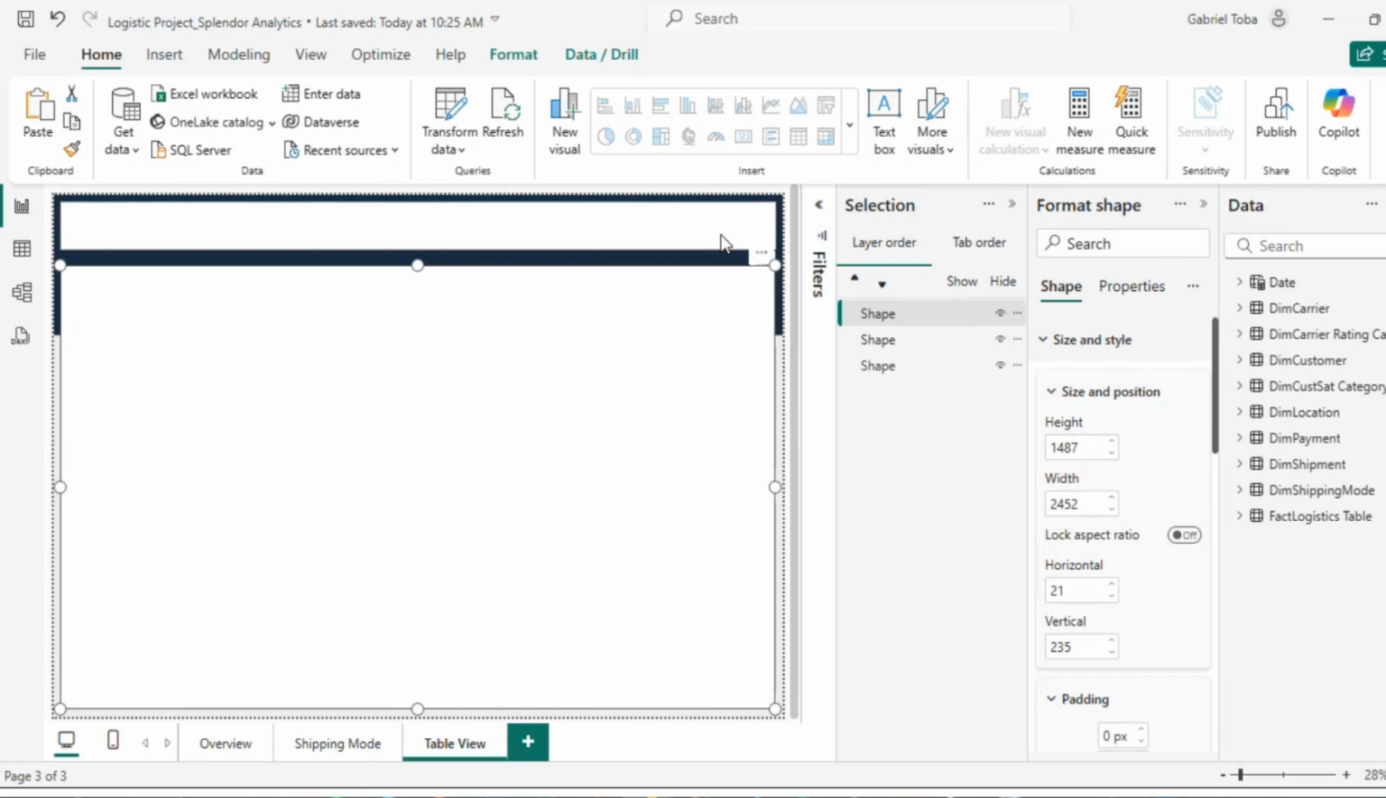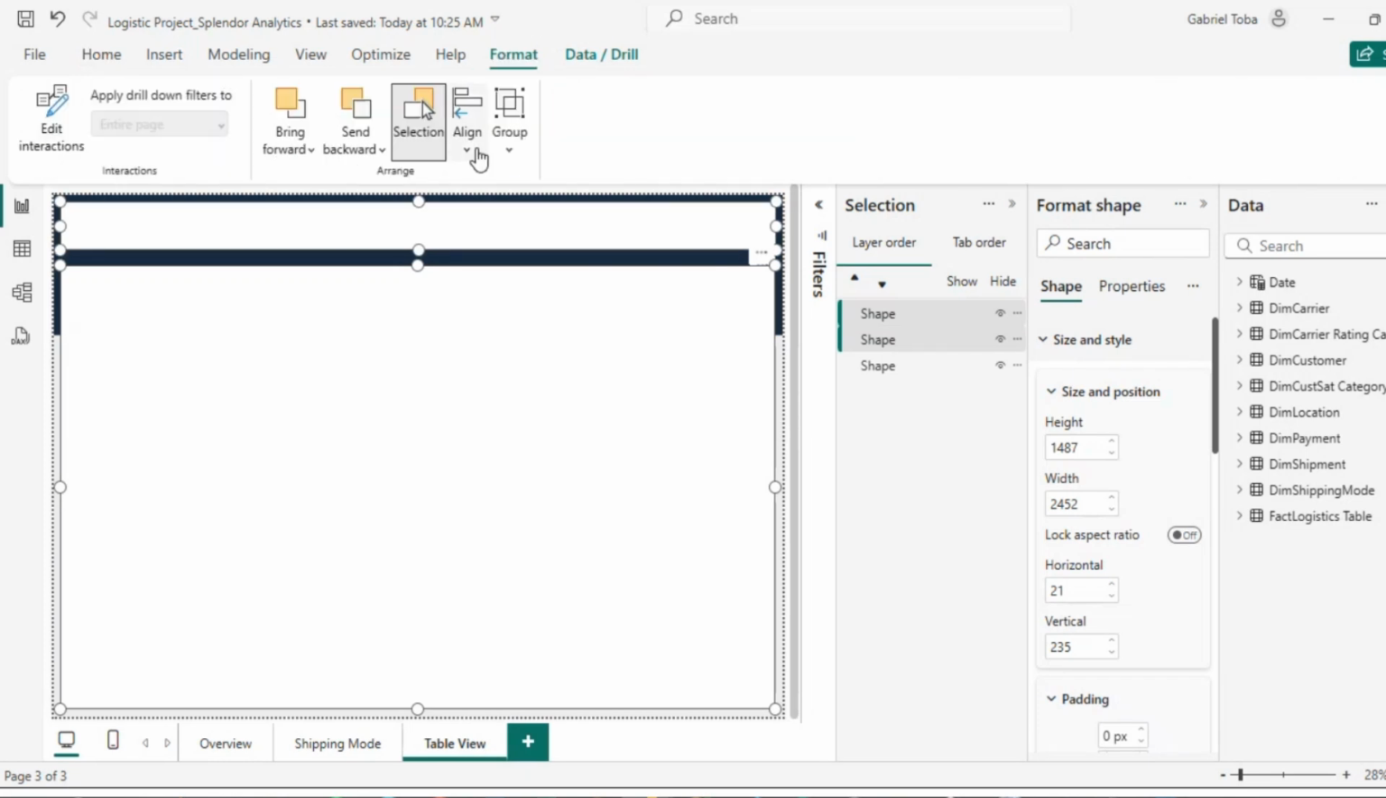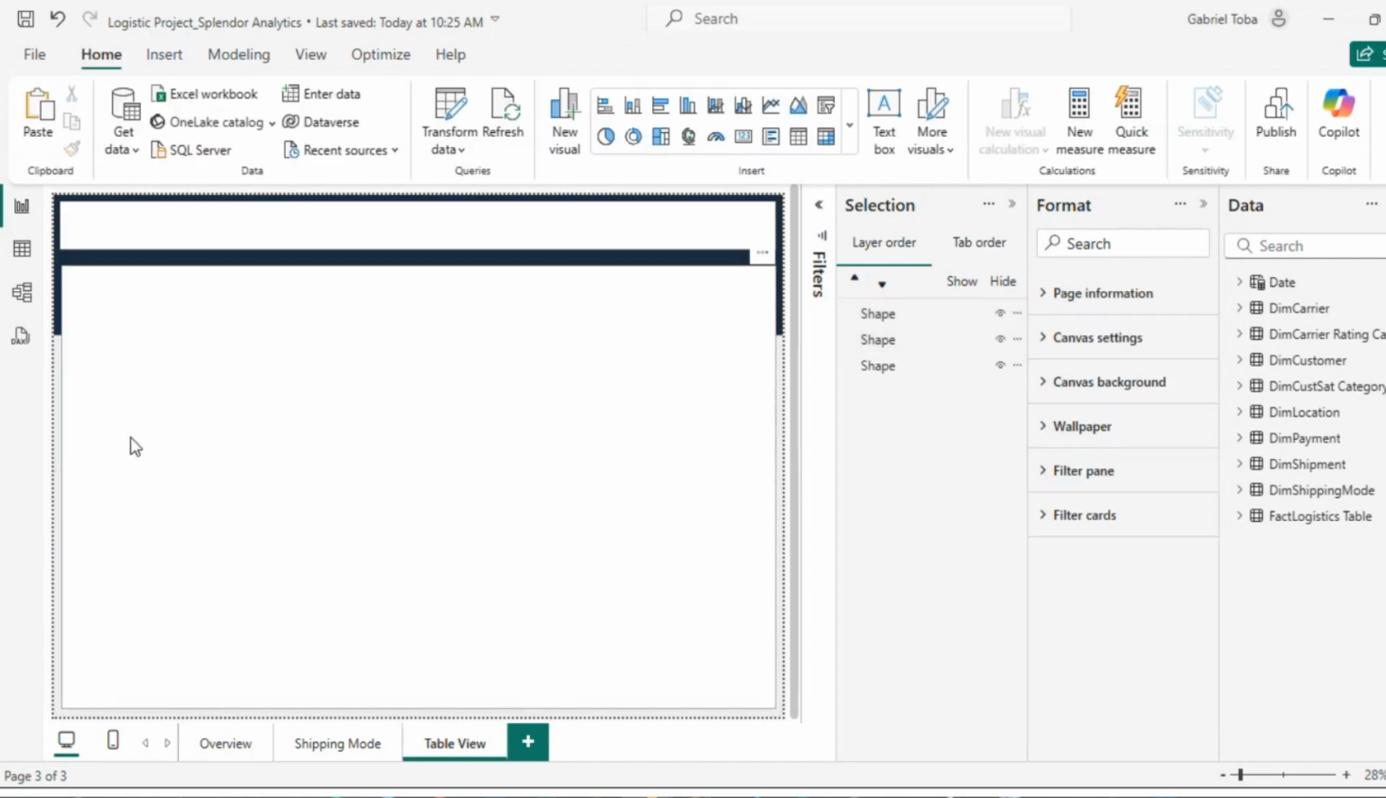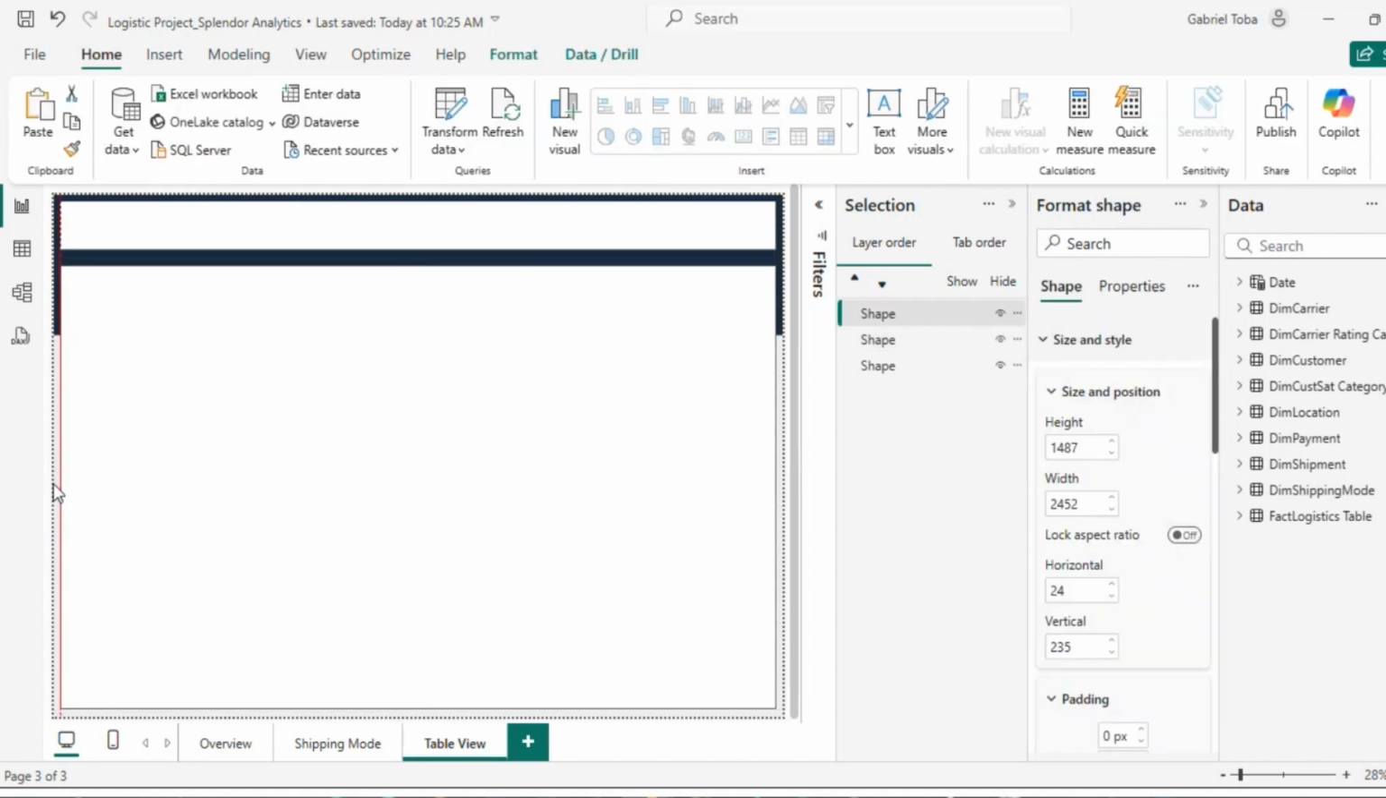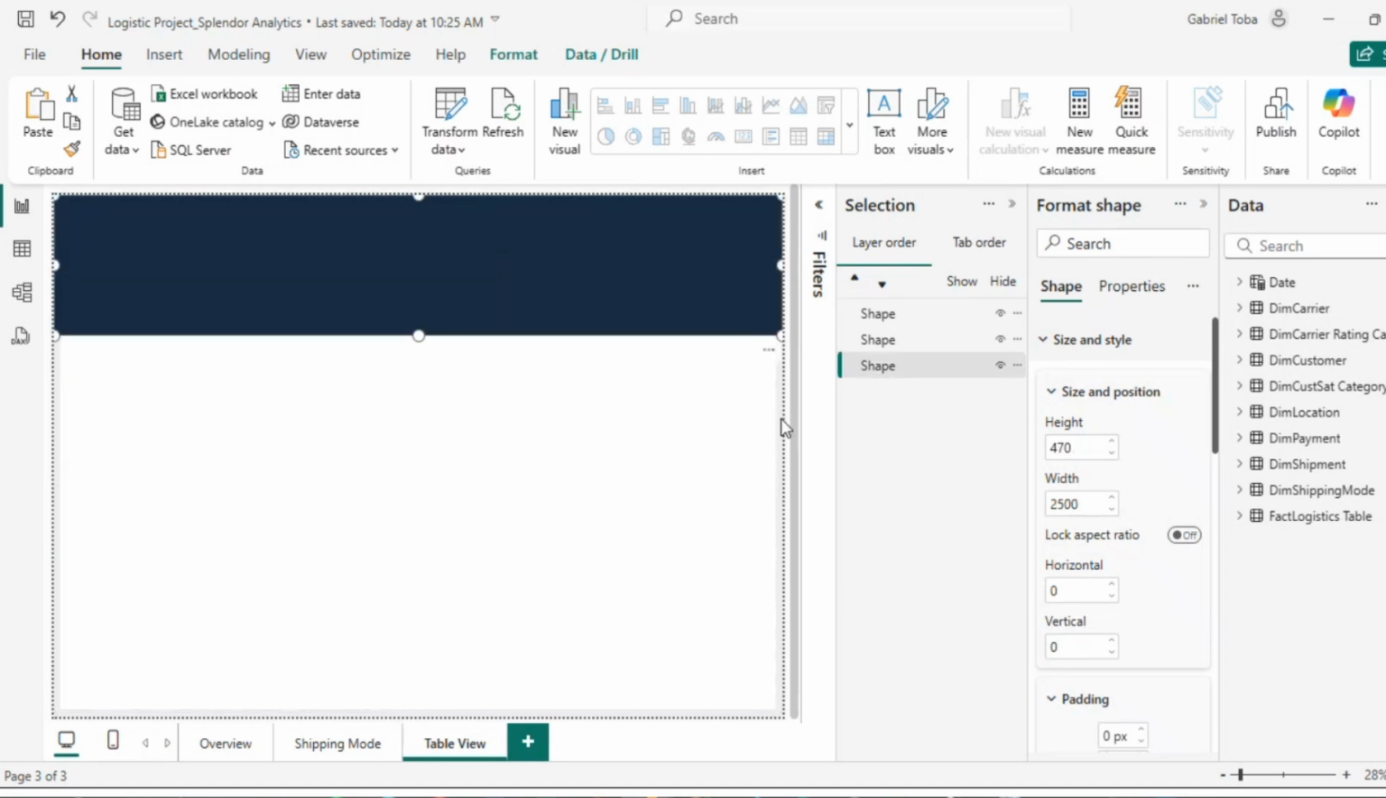We align here to the left. Let's see. Align right. And then I'll have to adjust this here. Okay, so this is what we have, and we are done with our stuff.